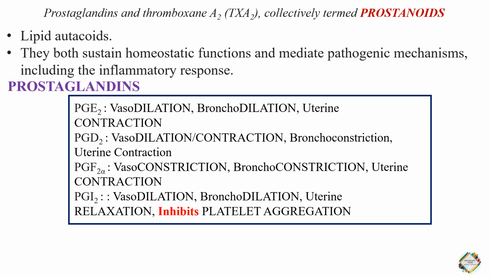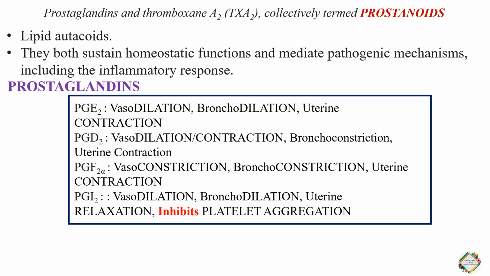Prostaglandin E2 is responsible for vasodilatory action, bronchodilation, uterine contraction. Whereas prostaglandin D2 is responsible for vasodilation or contraction, bronchoconstriction, uterine contraction. Prostaglandin F2 alpha is responsible for vasoconstriction, bronchoconstriction, uterine contraction.